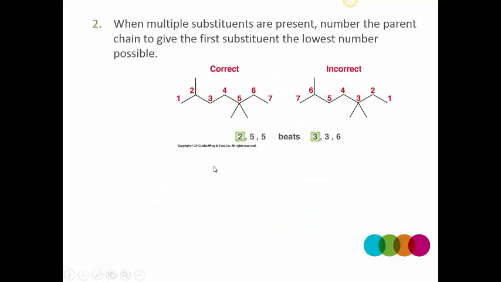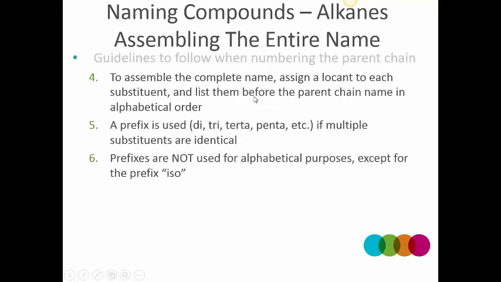Next example: which direction do you do the numbering? If you have two smaller groups attached to the same carbon, as an example here, and one little guy sitting on carbon number 2, do you think you should number from right to left because that way you get to the bigger branches faster? No. The rule of thumb is you go in the direction that gets you to any branch in the fastest possible route.